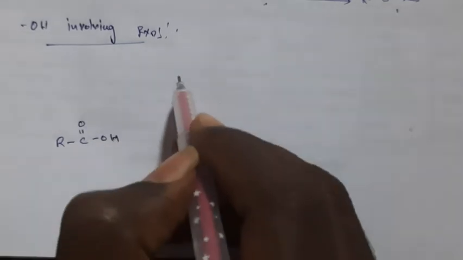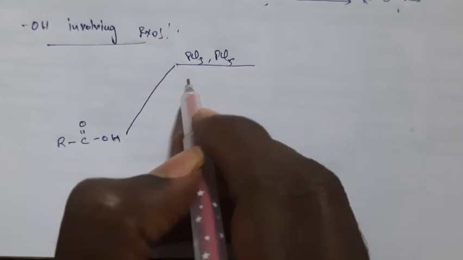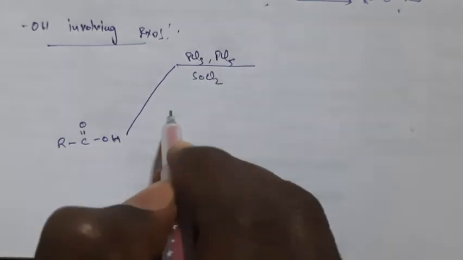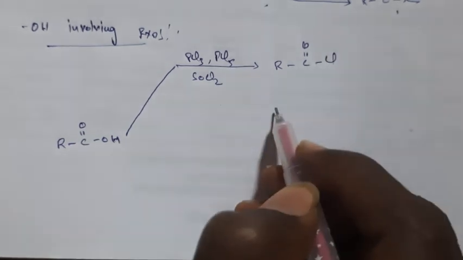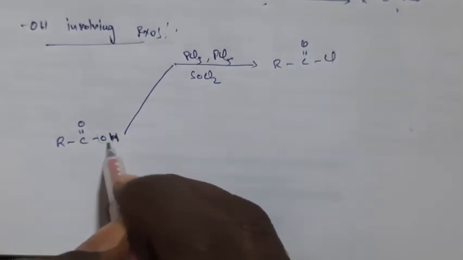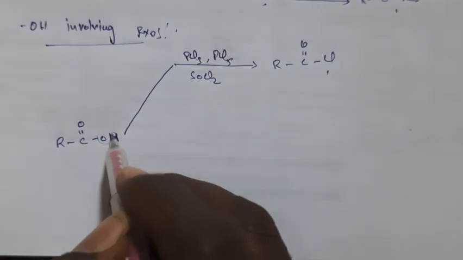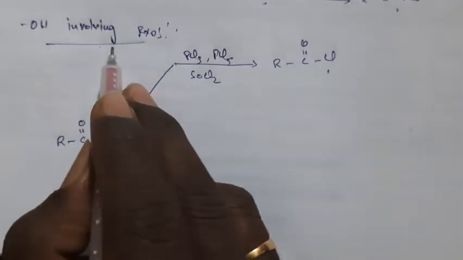Suppose we react this carboxylic acid with PCl3 or PCl5 or SOCl2, there you will get RC double bond O Cl. What happens here? OH is replaced with Cl, so OH is removed.